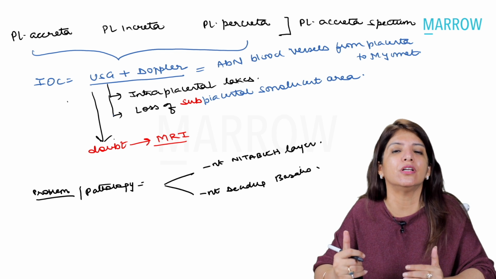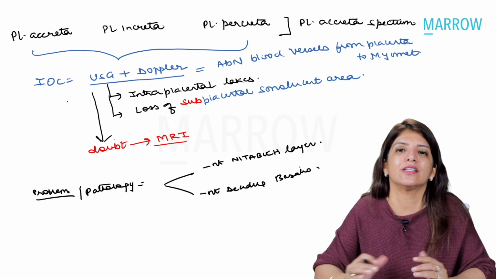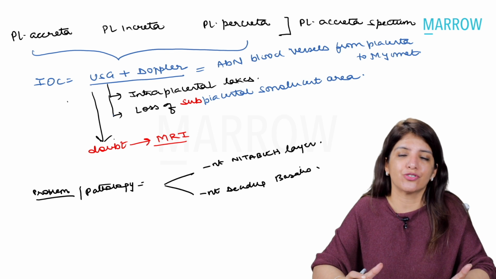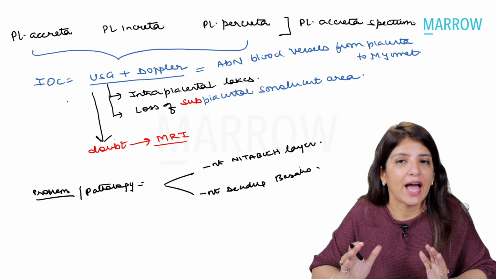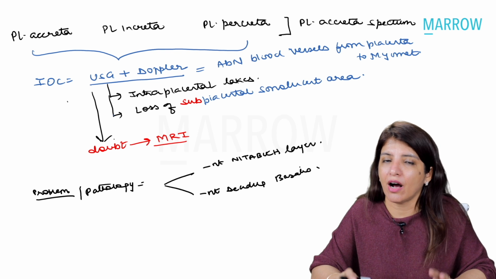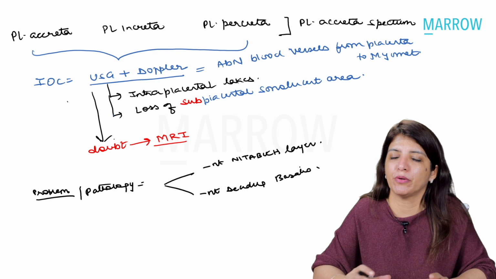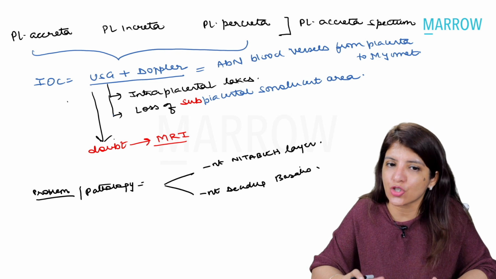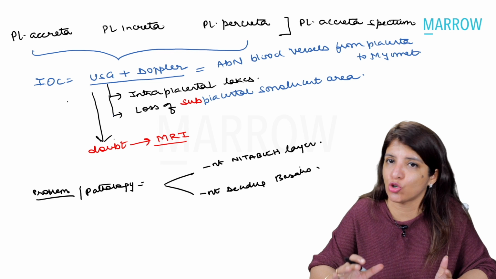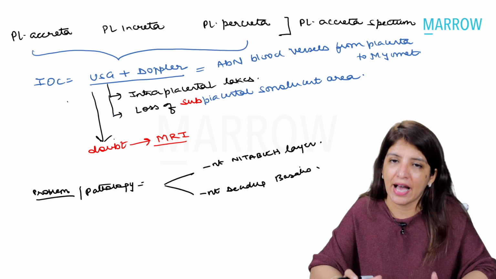This subplacental sonolucent area is the decidua basalis. So on ultrasound, you will not be able to see the decidua basalis. And if after ultrasound and Doppler you are still in doubt, then you go for MRI. But investigation of choice is ultrasound and Doppler in case of placenta accreta.